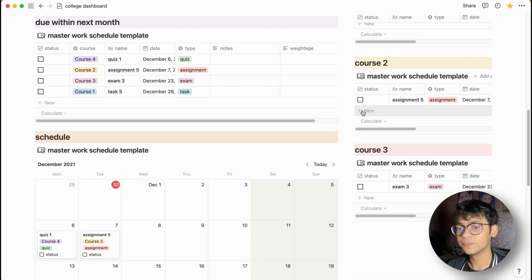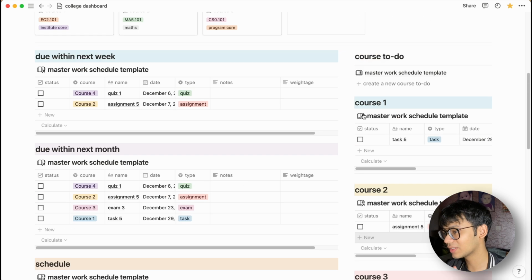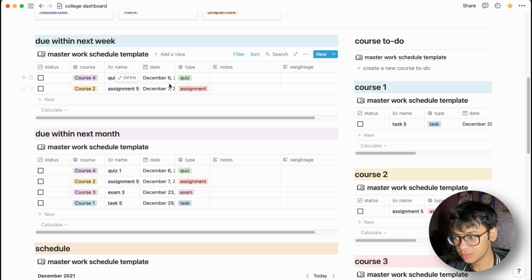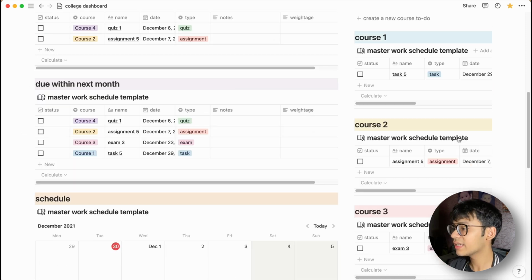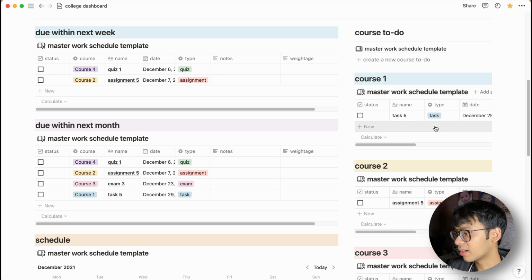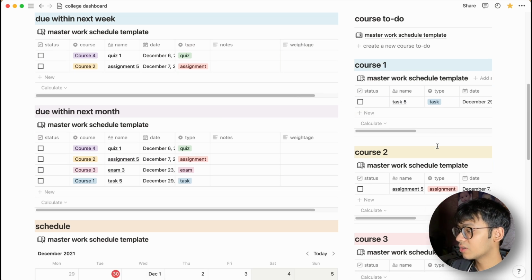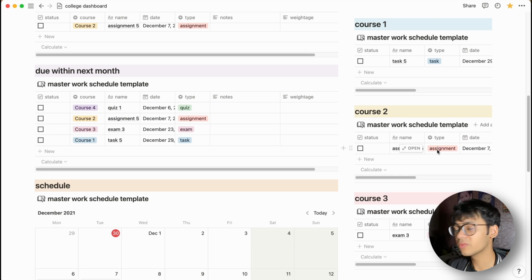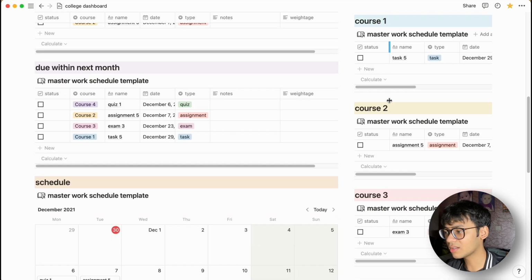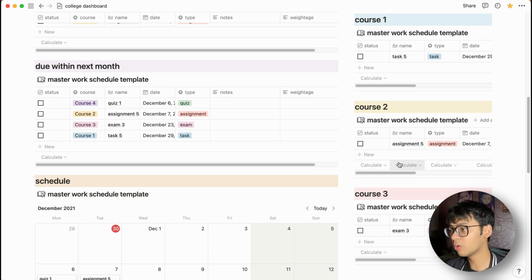And the course to-do, that's one of my favorite parts of the template. In the course to-do sections, all of the tasks that you see here on the due section are divided by course. So here in course 1, you'll see only the tasks that are there in course 1, course 2, the tasks that are in course 2, and so on and so forth. So here you can see all the course-wise tasks you have. Depending on how many courses you have, you can have as many courses as you want.